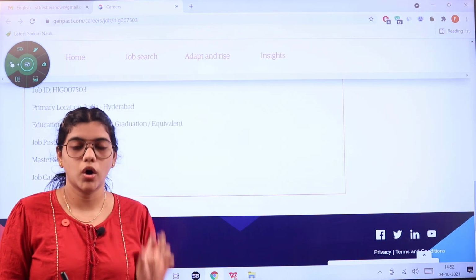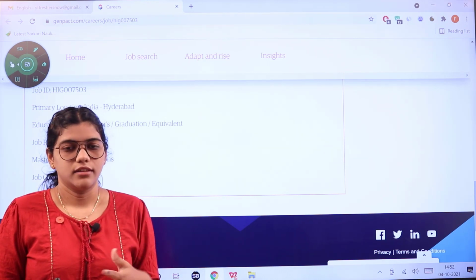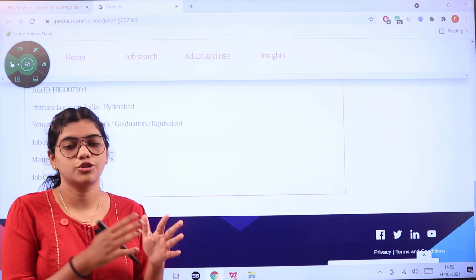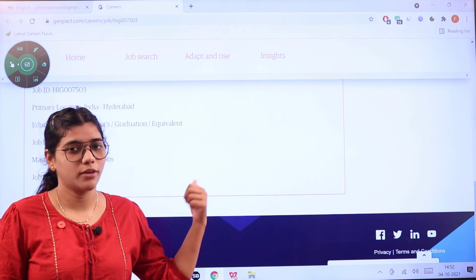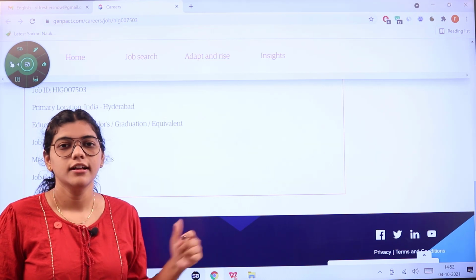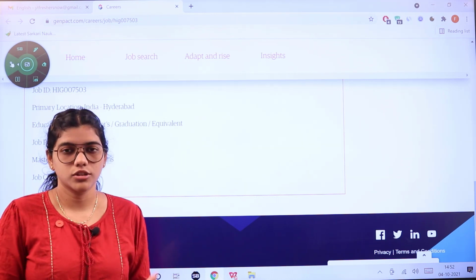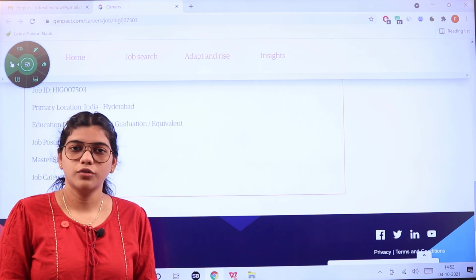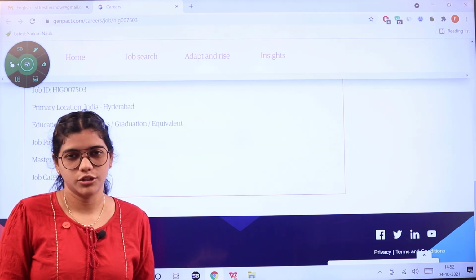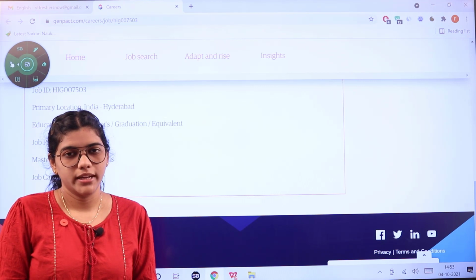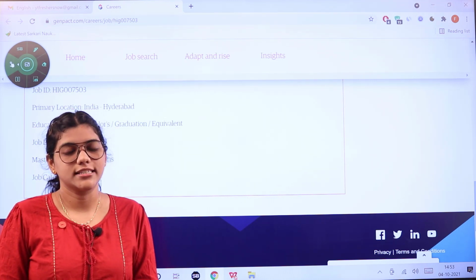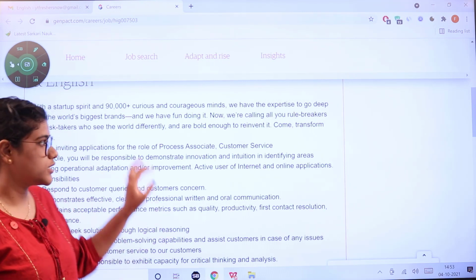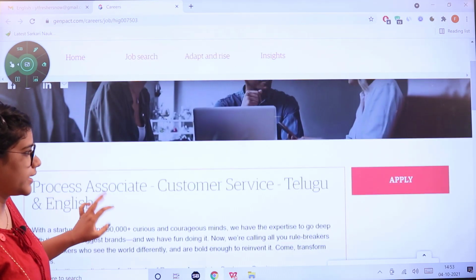Now, most of you all are wondering about what the pay scale details are. Pay scale will be according to the candidate itself. So some of them are experienced, some of them are freshers. So according to the job role, pay scale will be given. They did not mention anything about salary here. So once you proceed with the application and move forward, then you will know with the further discussions of the personal interview, or once you meet the HR, you will then be informed about the pay scale details as well.